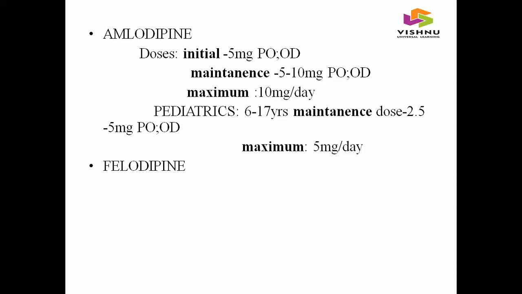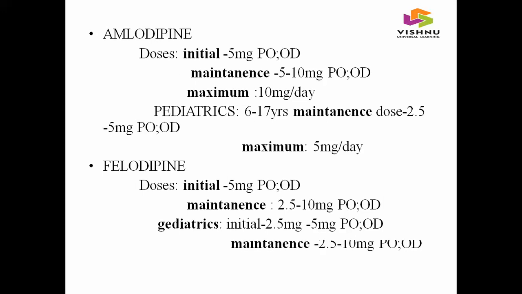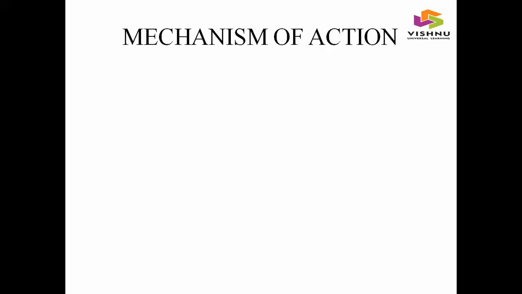And coming to the dose of felodipine, initial dose was 5 mg per oral once daily. Maintenance dose was 2.5 to 10 mg per oral once daily. Pediatric dose, initial dose was 2.5 to 5 mg per oral once daily. Maintenance dose for pediatrics was 2.5 to 10 mg per oral once daily.